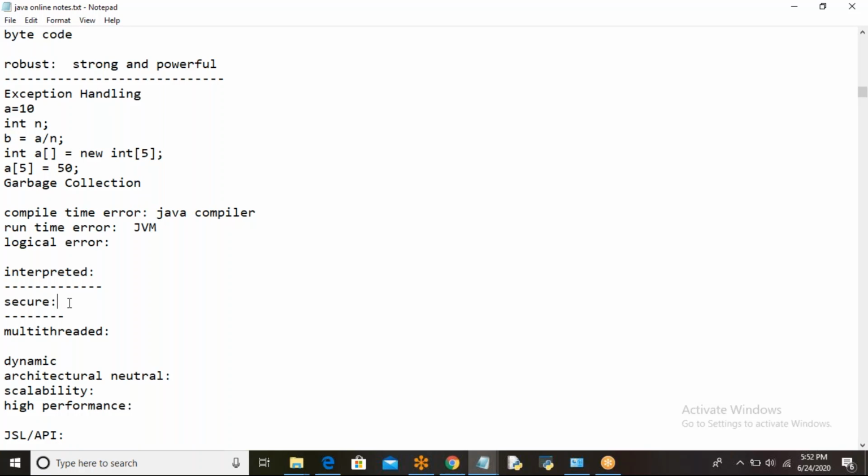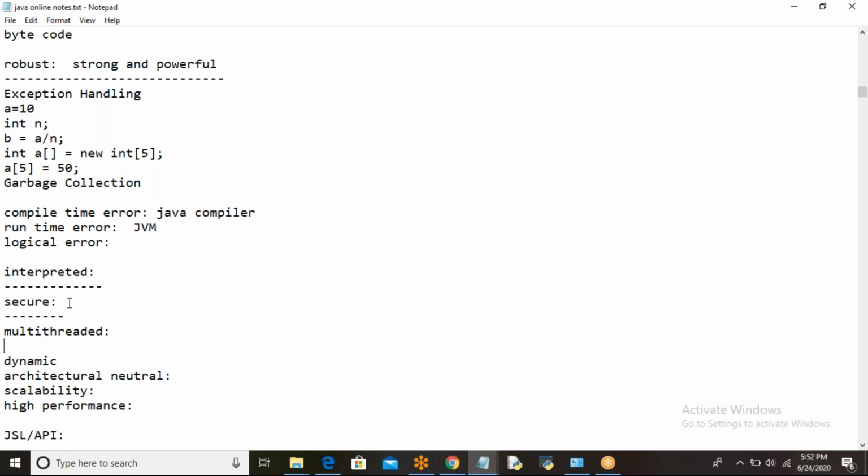And one more important thing is it is not using the runtime environment of the operating system, just like C and C++. It is using its own runtime environment called the Java Virtual Machine. Inside that, it is going to execute the program. And if you want to execute multiple tasks of a single program concurrently, simultaneously, then you are going to use the threads concept.